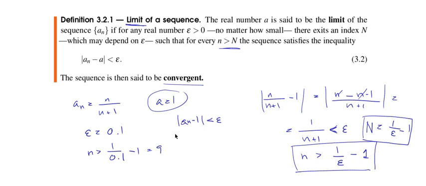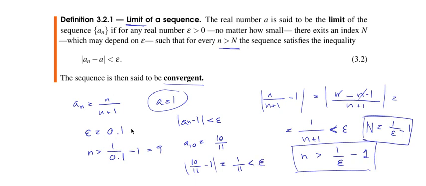Okay, so in this case, let's take n equals 10. So a sub 10 is 10 over 11. And what we're saying is that 10 over 11 minus 1, which is 1/11th in absolute value, is smaller than epsilon, which is true, right?